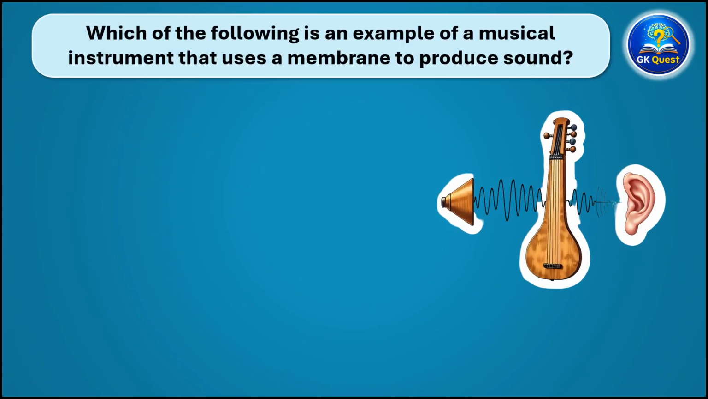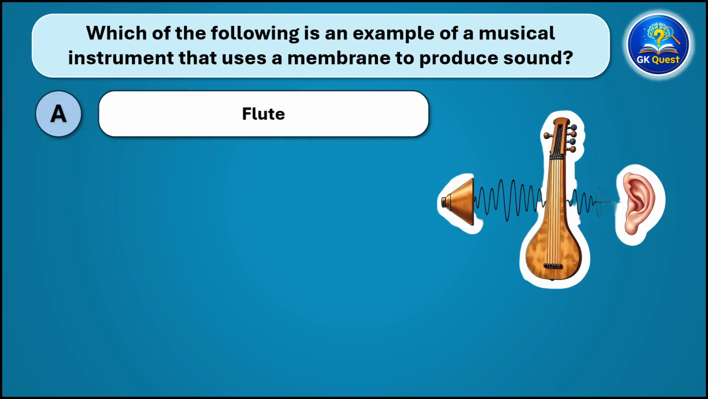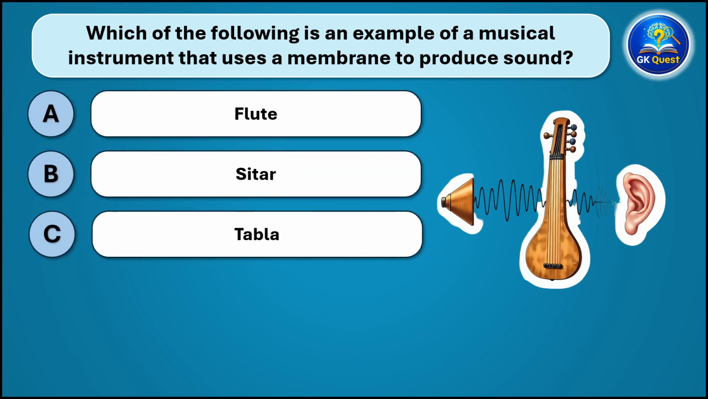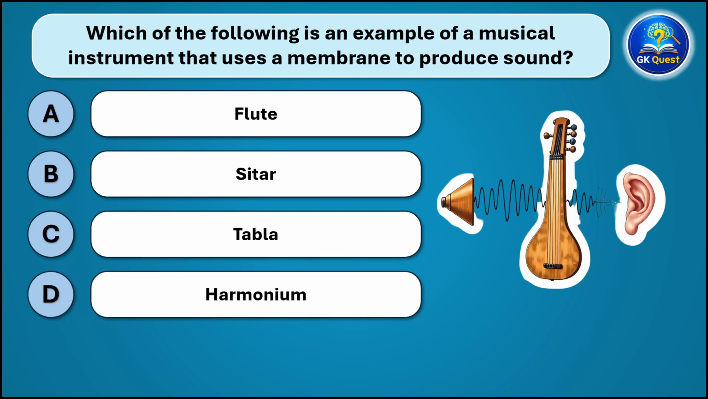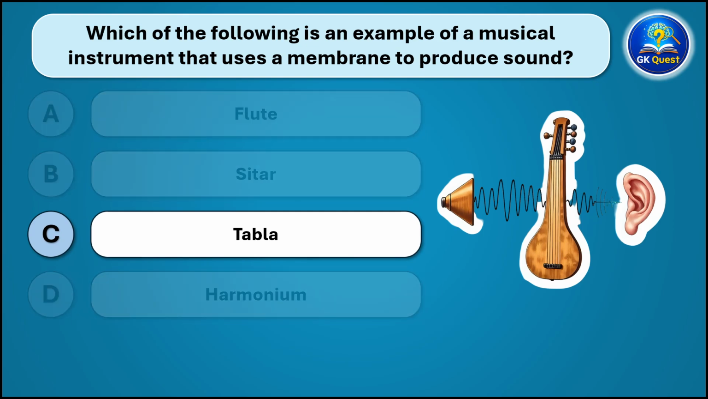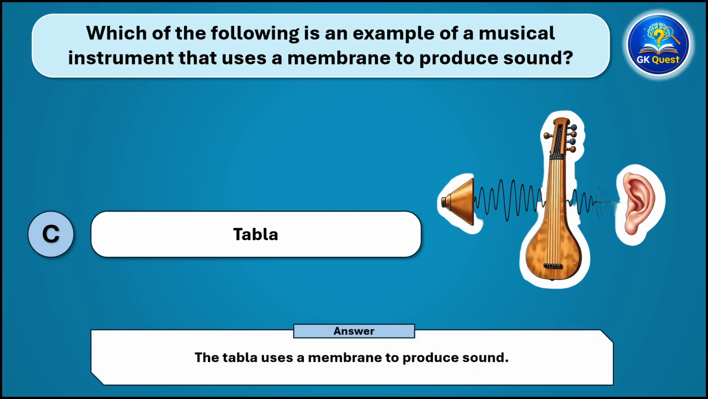Which of the following is an example of a musical instrument that uses a membrane to produce sound? And the correct answer is the tabla uses a membrane to produce sound.